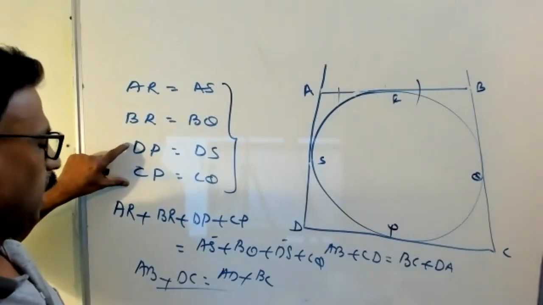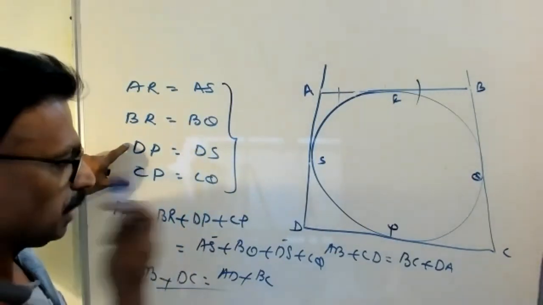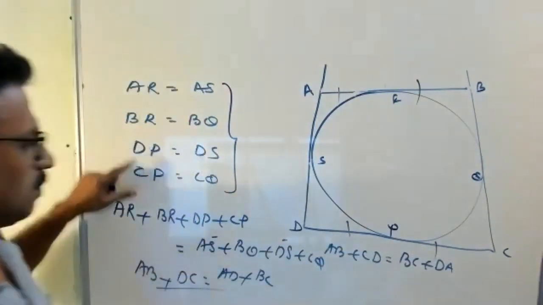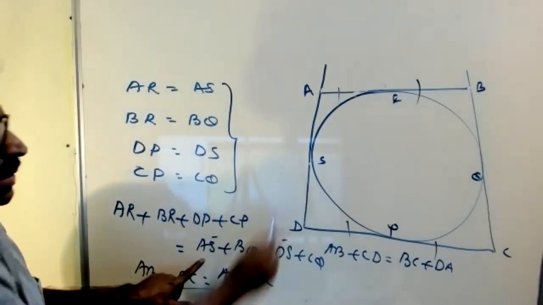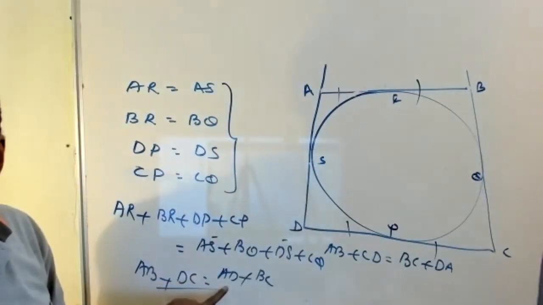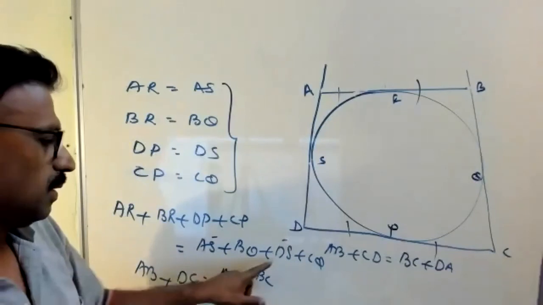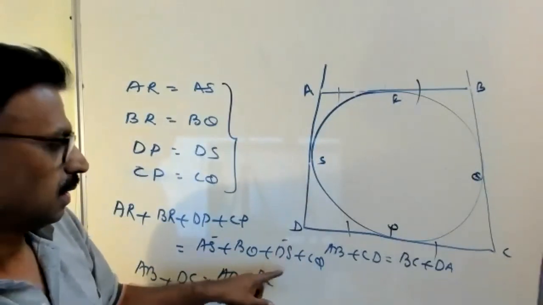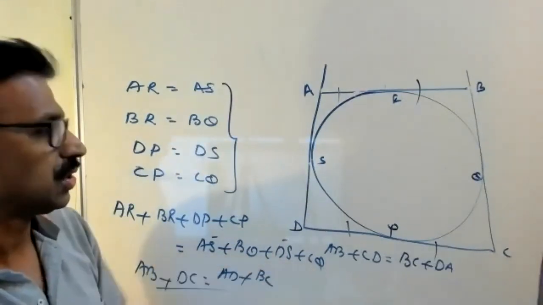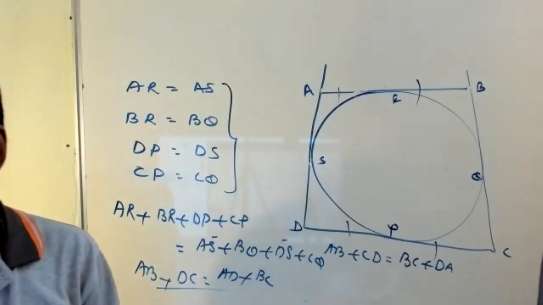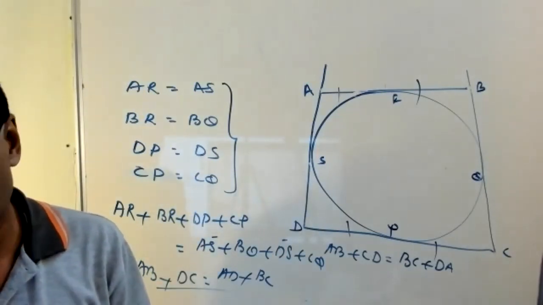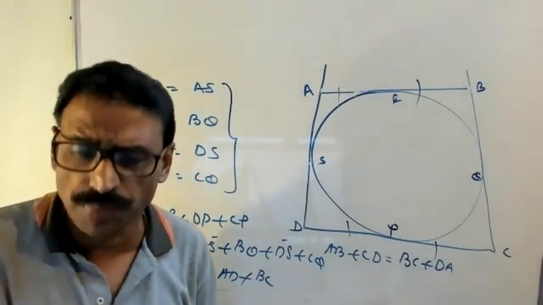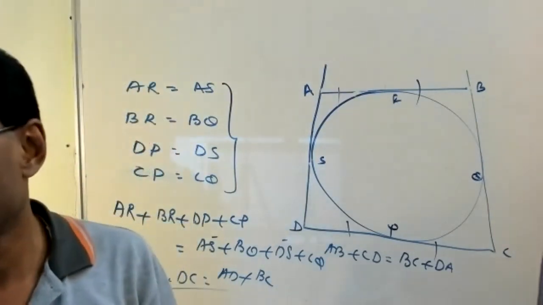DP and CP, we got DC. AS and DS, we got AD. Then BQ and CQ, we got BC. Others, what is the doubt here? There is no scope for doubt. Clear now?